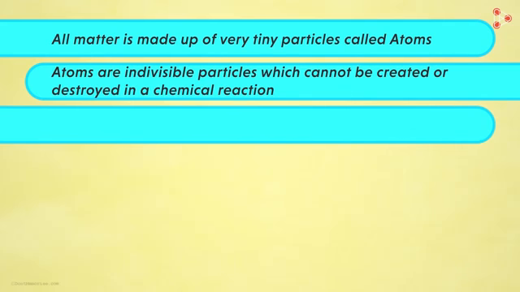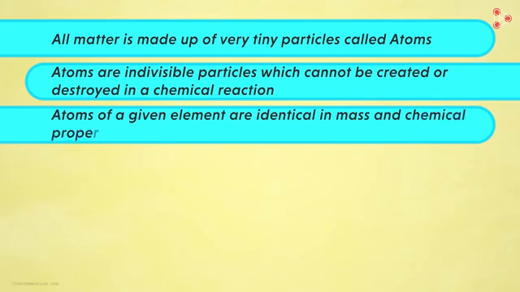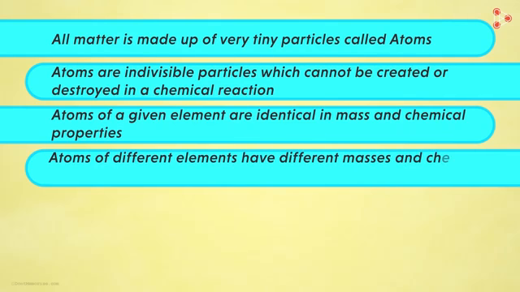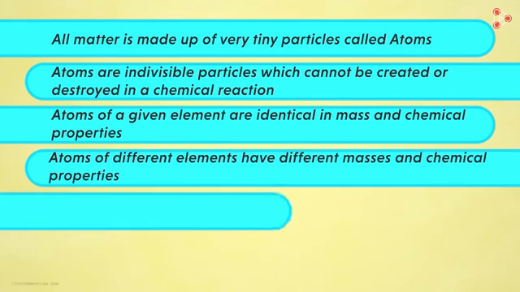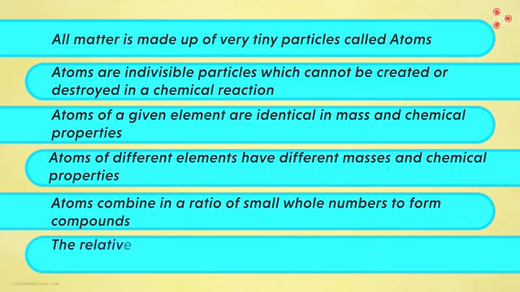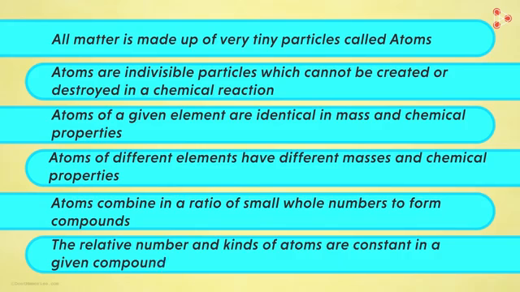Third postulate was, atoms of a given element are identical in mass and chemical properties. Similarly, fourth postulate was that atoms of different elements have different masses and chemical properties. Fifth postulate stated that atoms combine in a ratio of small whole numbers to form compounds. And lastly, the relative number and kinds of atoms are constant in a given compound.